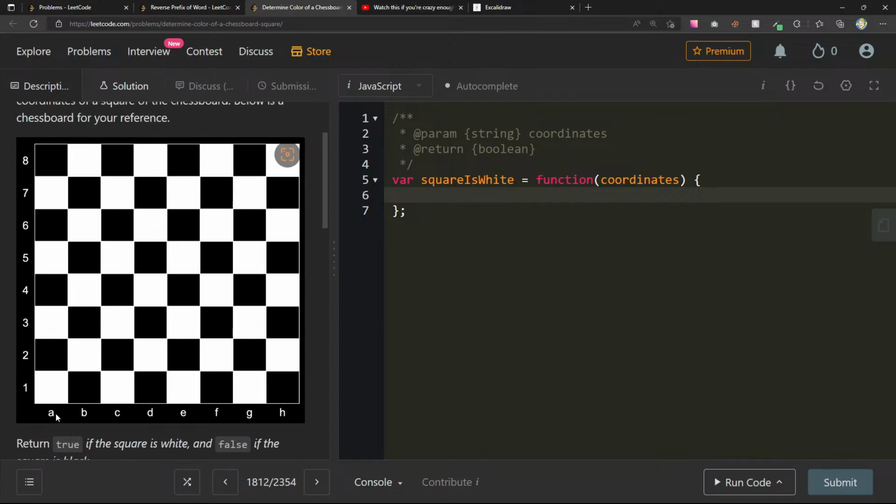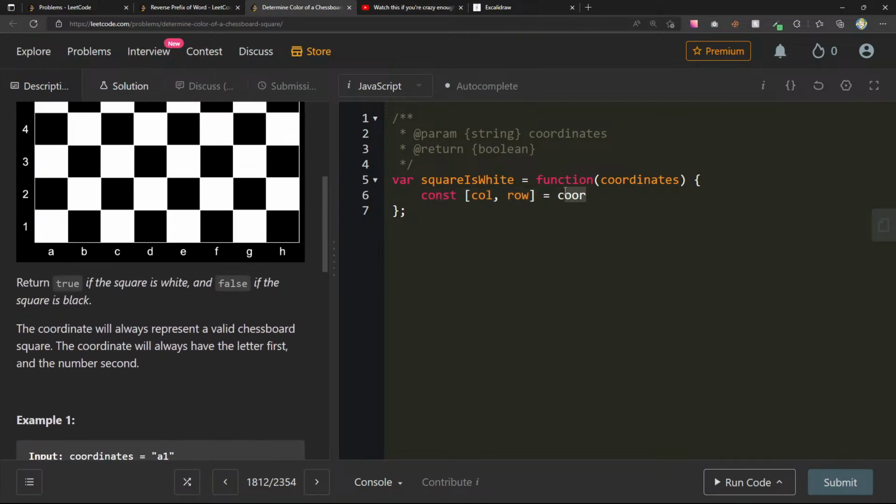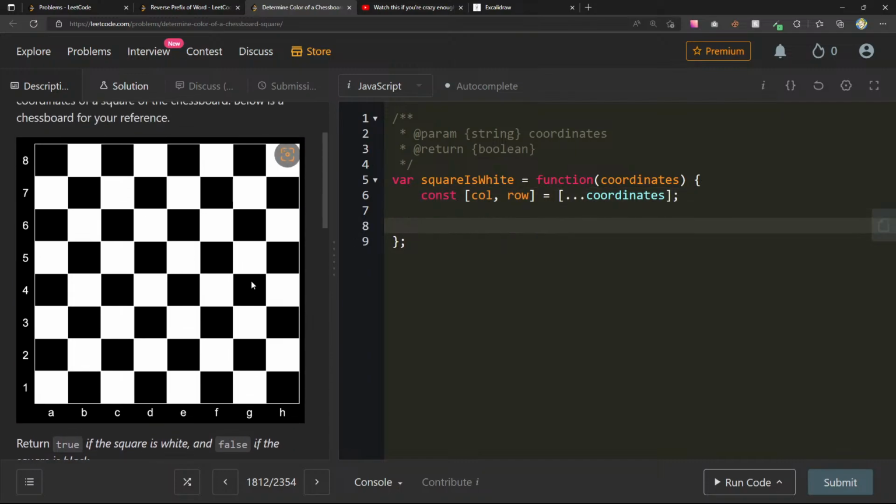Anytime that it's, let's see, first I want to find out if it's an even column or odd column. So let's do column and row. We'll say column and row equals coordinates. And unfortunately, this is just a string. So let's spread this coordinates to get our column and our row. Now let's first decide if it's an even or odd row.